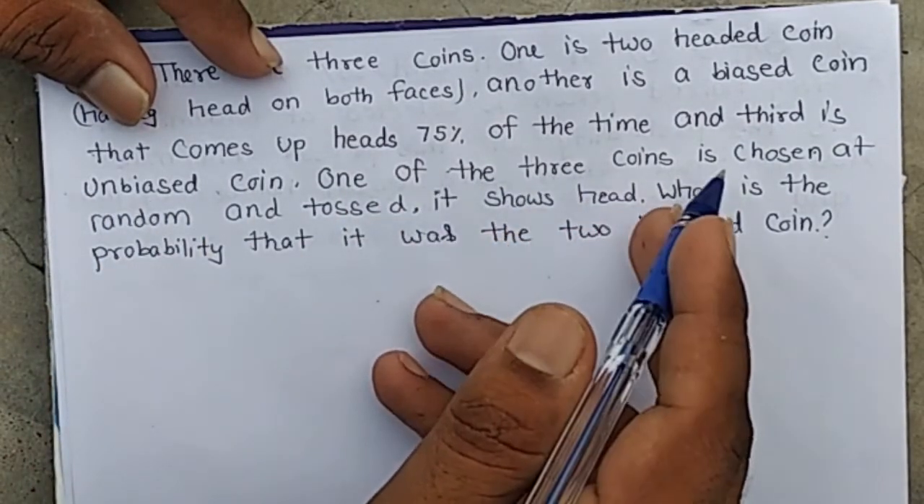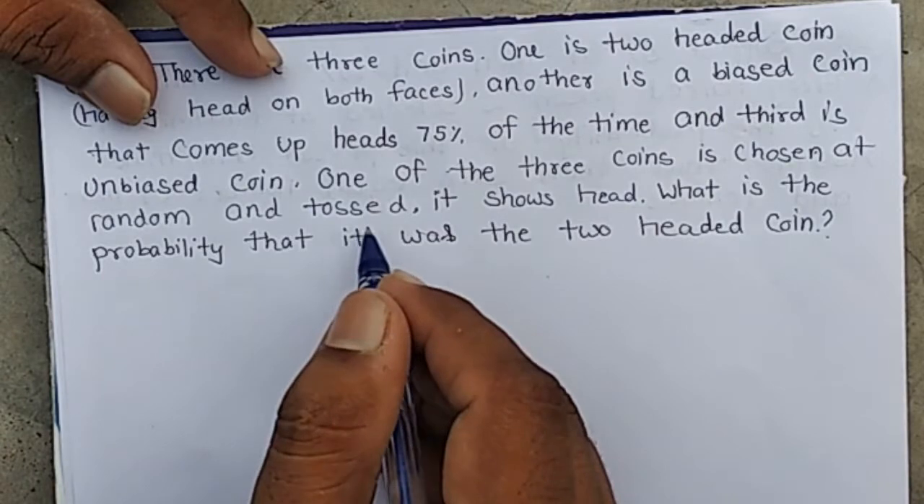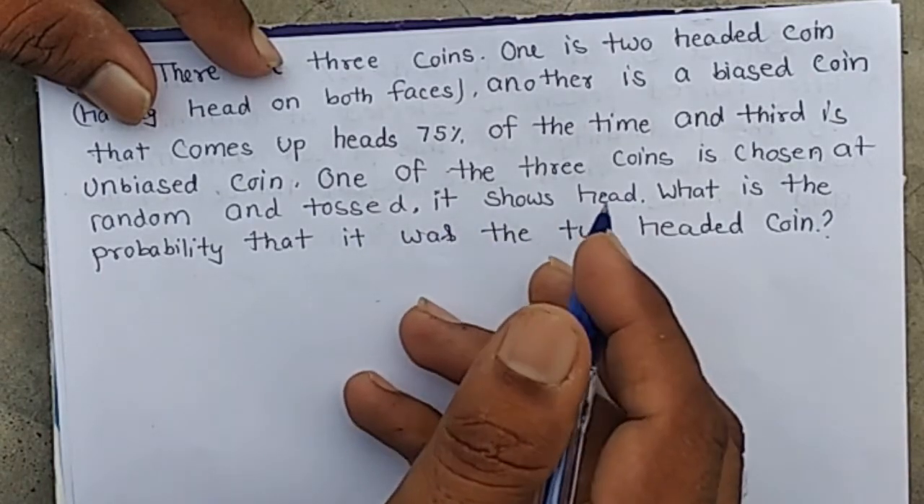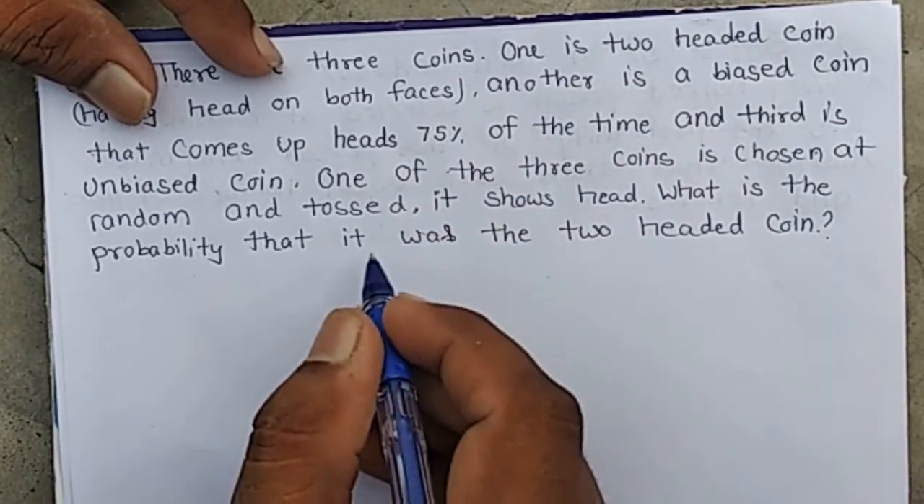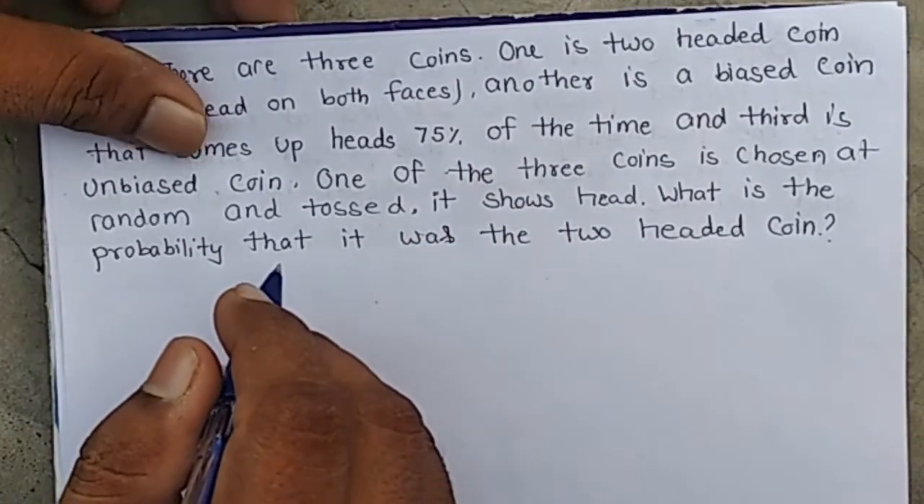One of the three coins is chosen at random and tossed. It shows head. What is the probability that it was the two-headed coin?